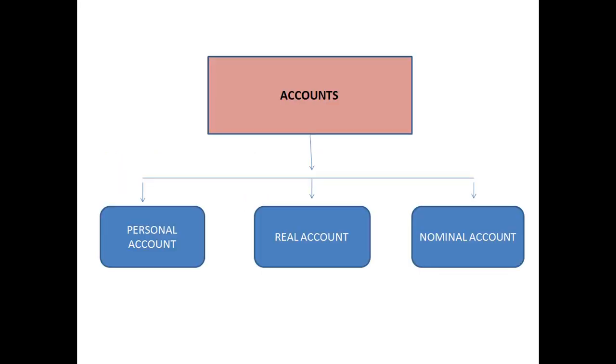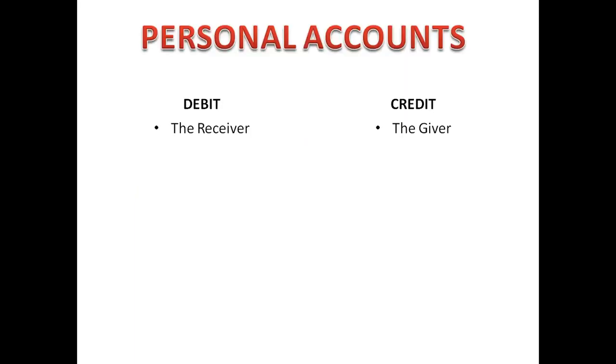As per the golden rule, there are three types of accounts, as you can see: personal account, real account, and nominal account. So there are three rules for each of these three accounts. Personal account have a rule, real account have a rule, and nominal account also have a rule. We'll go through these rules. First comes personal account. So this is the rule: as per personal accounts, debit the receiver and credit the giver.